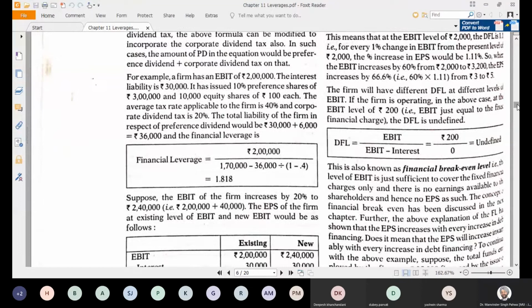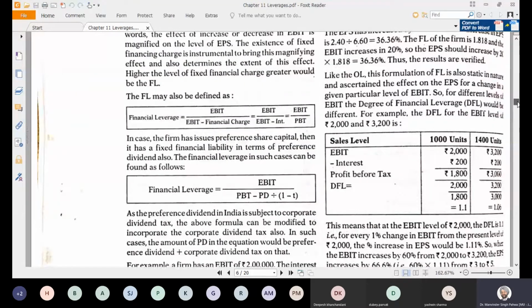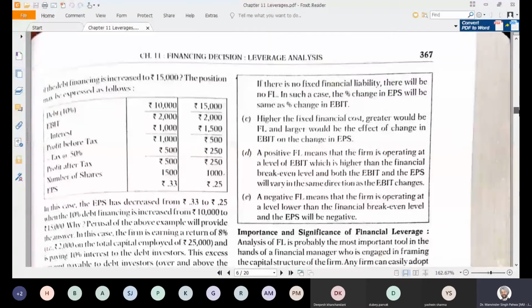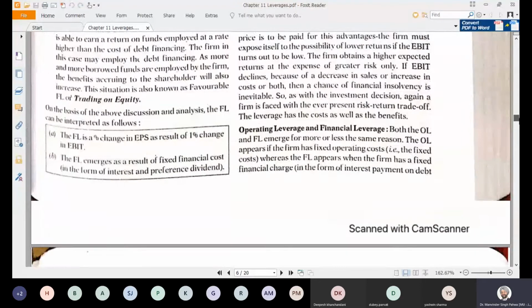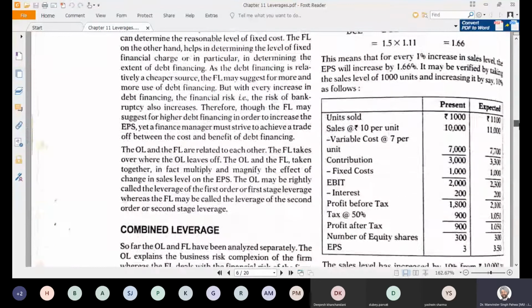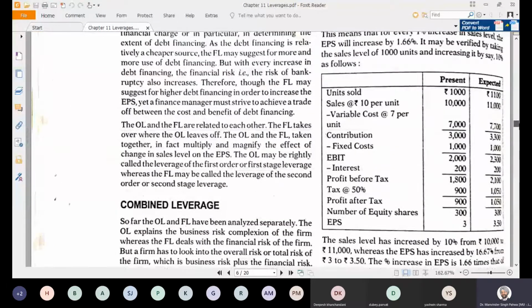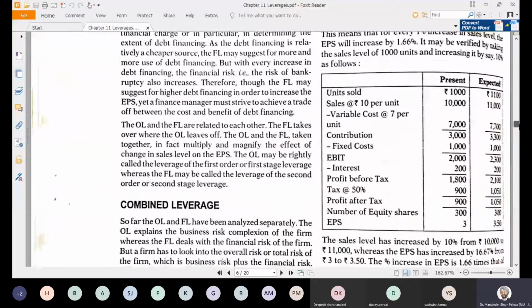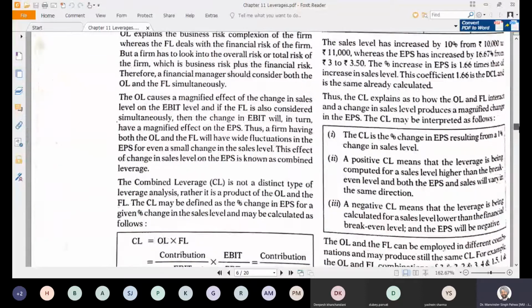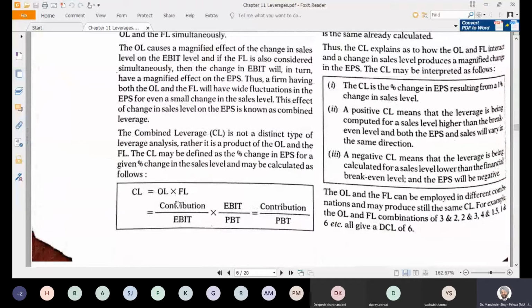After this, let us see one question, or one example, where we will be able to understand this. One more thing, last, is your combined leverage. Combined leverage is nothing but the impact of sales directly on the EPS. It is a combination of operating leverage and financial leverage. Combined leverage is equal to operating leverage multiplied by financial leverage, and finally you will get the combined leverage. So this is the formula for it.